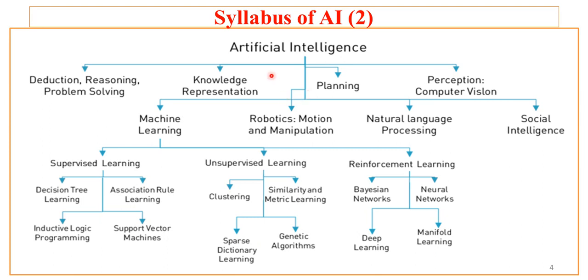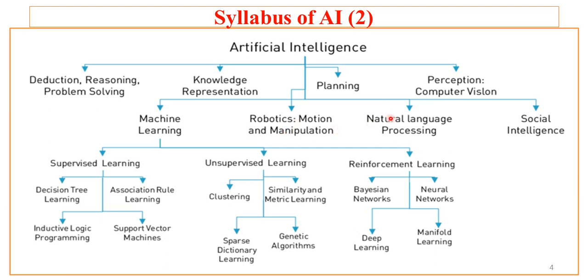Now here, artificial intelligence as such can be broadly classified into various subdomains. That means there are so many things which can be covered as the syllabus of AI, like reduction, reasoning, problem solving, then knowledge representation, then machine learning, then robotics, that is motion and manipulation.